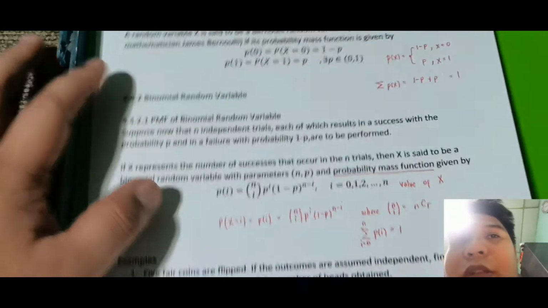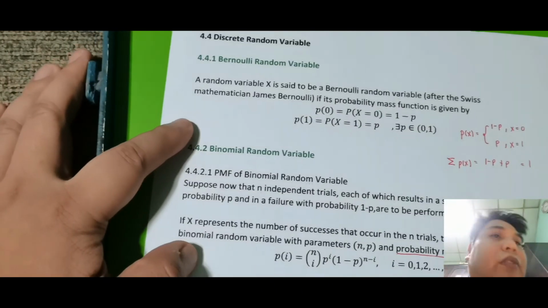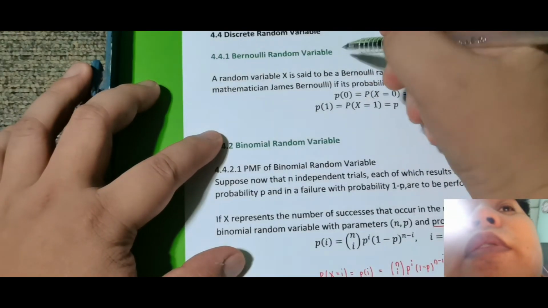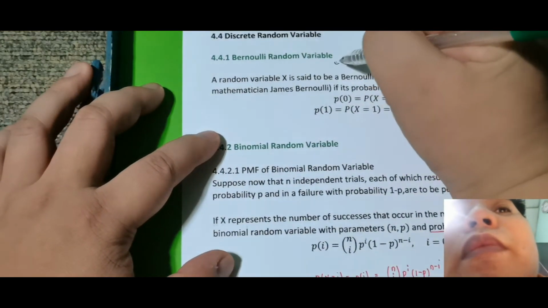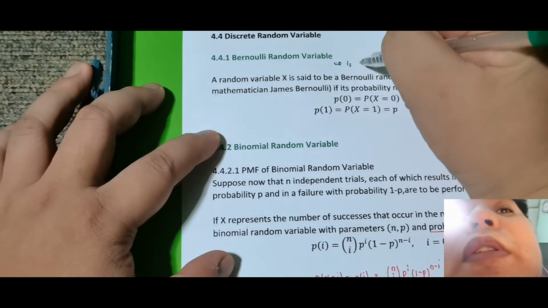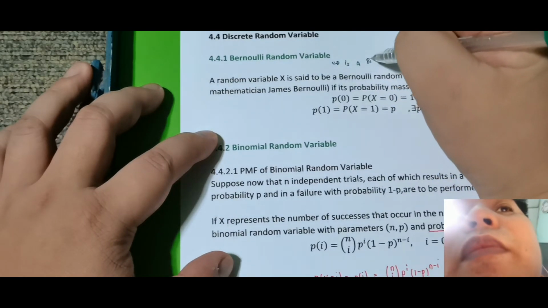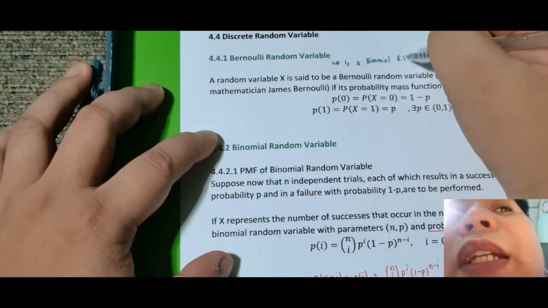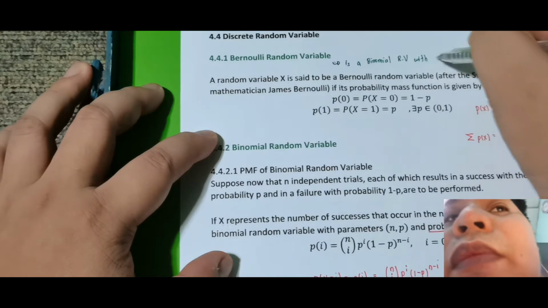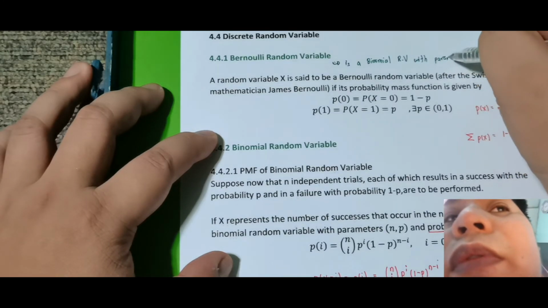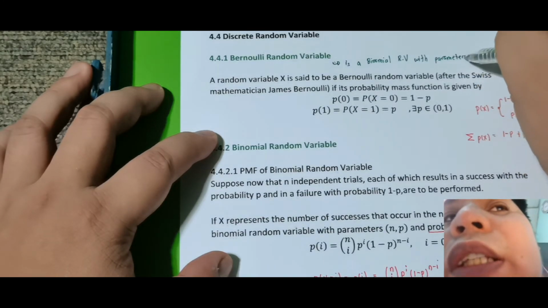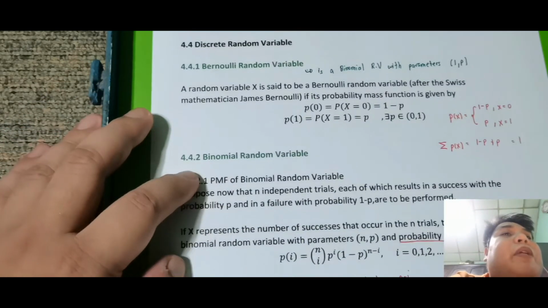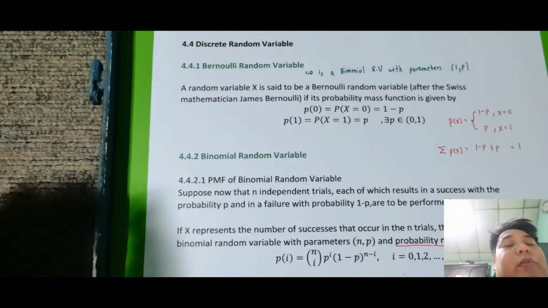So lagay ko na yung note dito, no? Hindi ko na i-read ko na lang. So dito ko na lagay sa taas. Is a binomial random variable with parameters, since isang test lang siya, 1, p. So nakadepende pa rin naman tayo sa p. So tandaan, si Bernoulli is just a binomial random variable.